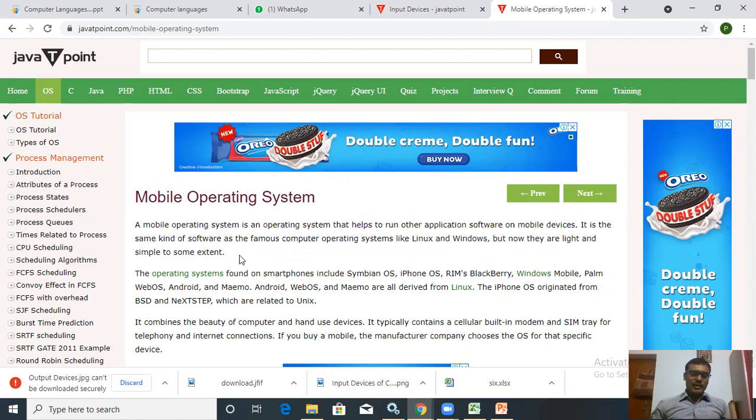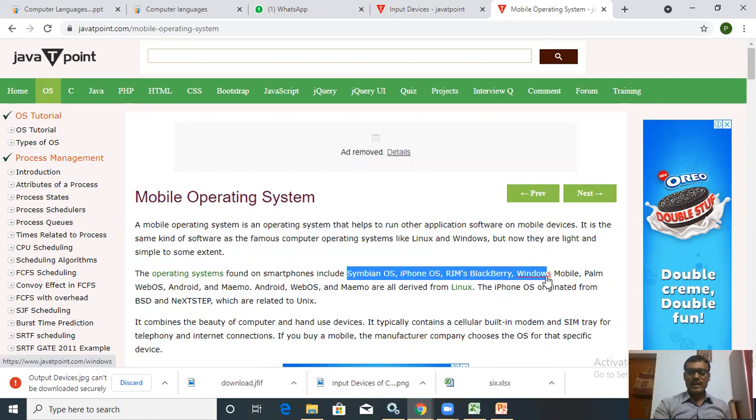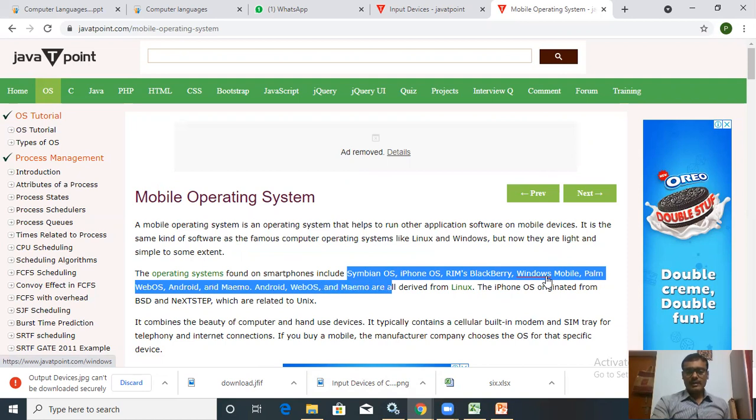The operating systems found on smartphones include Symbian OS, iPhone, RIM BlackBerry, Windows Phone, Windows Mobile, Android, etc. These are mobile operating systems.